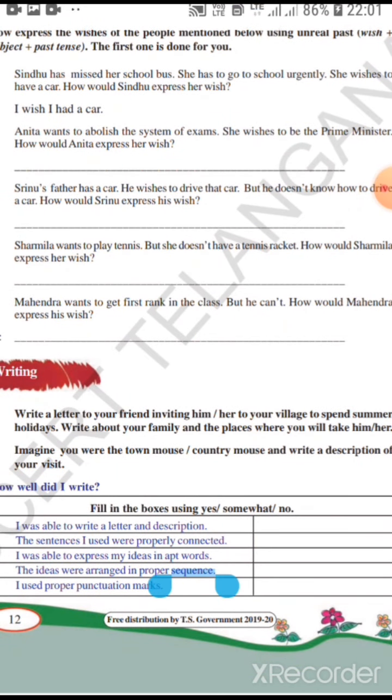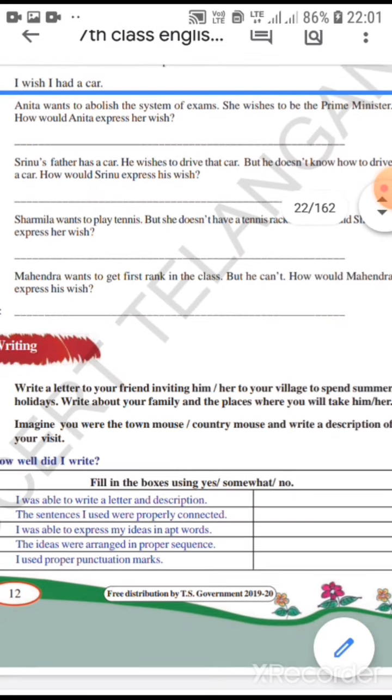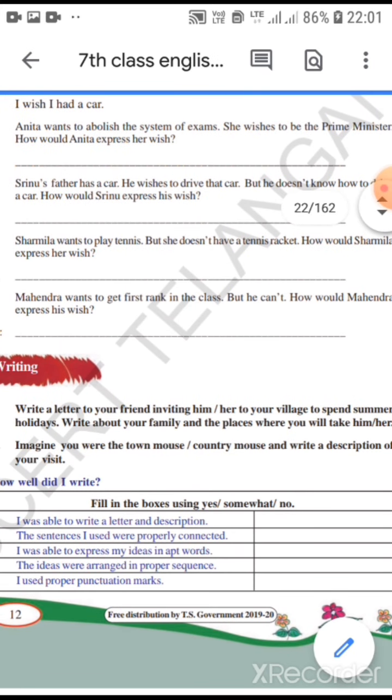Anita wants to abolish the system of exams. She wishes to be the Prime Minister. How would Anita express her wish? So already we said that wish plus subject plus past perfect. So, I wish I were the Prime Minister. I wish I were the Prime Minister is the answer for the second one.